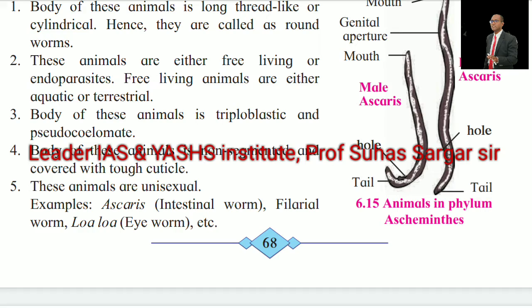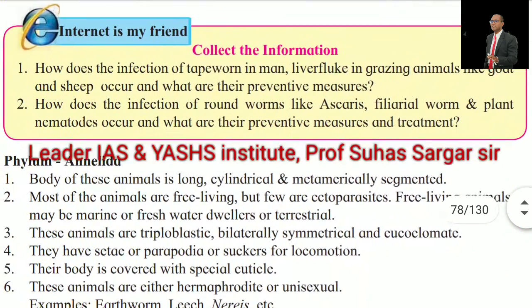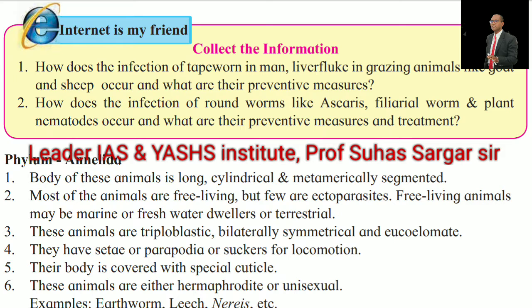See the pictures of animals in phylum Aschelminthes. Internet is my friend. Collect the information. How does the infection of tapeworm in man, liver fluke in grazing animals like goat and sheep occur, and what are their preventive measures? How does the infection of the roundworms like Ascaris, Filaria worm, and plant nematodes occur, and what are their preventive measures and treatment?